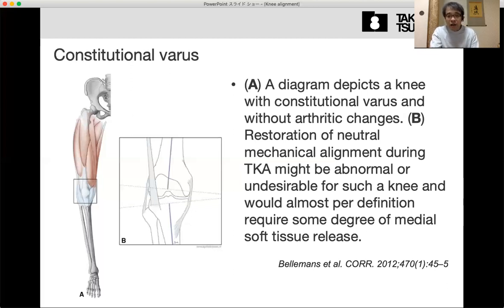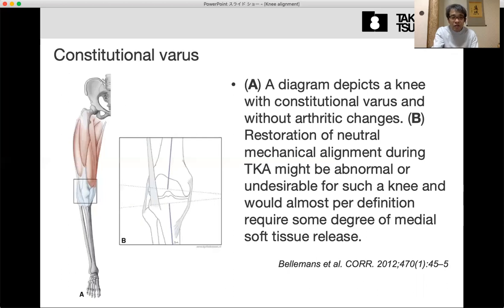So, if we adjust this alignment to the neutral alignment, neutral alignment means the hip center and knee center and the ankle center come in the same line. In other words, HKA angle is 0. But this is unnatural for these patients.